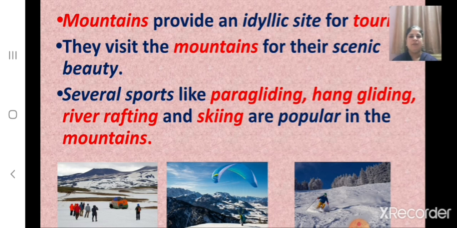Idyllic means pleasant. This means the tourists visit the mountains for their scenic beauty. And what are the popular sports in the mountains? Several sports like paragliding, hang gliding, river rafting and skiing are popular in the mountains.